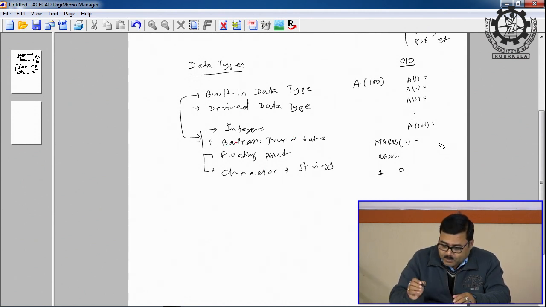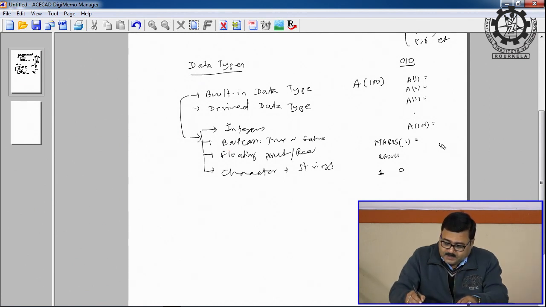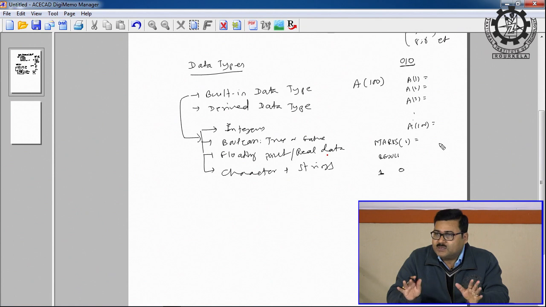Then second is floating point. What is floating point? Can anybody tell? What is floating point data? Already I have told you, that is real data. Just the names are changed, so floating point and real data are both the same. And what is real? Which is not an integer. That means data written using a decimal point if it is the decimal system, or data written using a binary point if it is in the binary system, are called floating point.